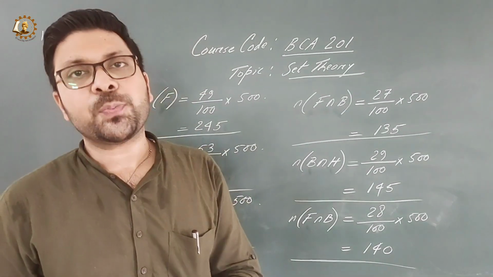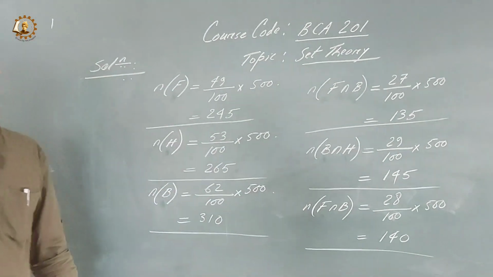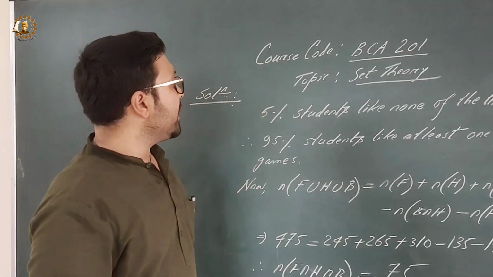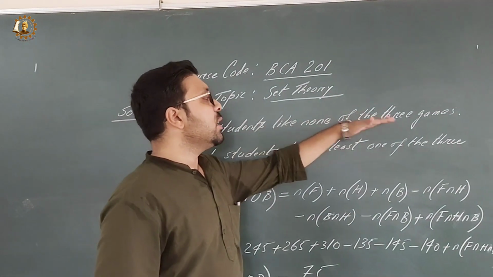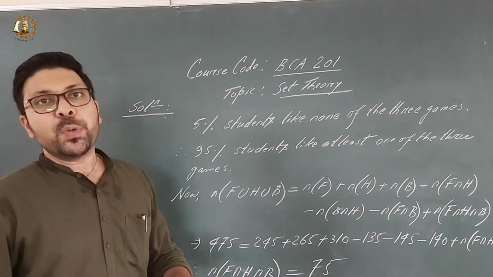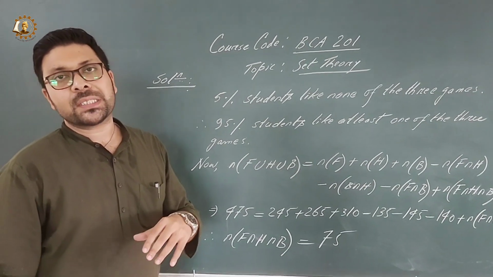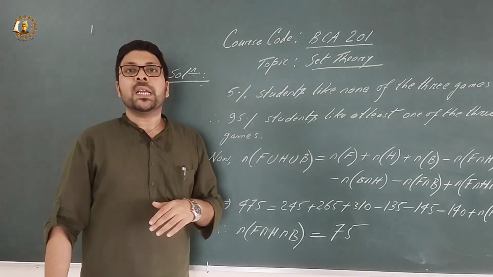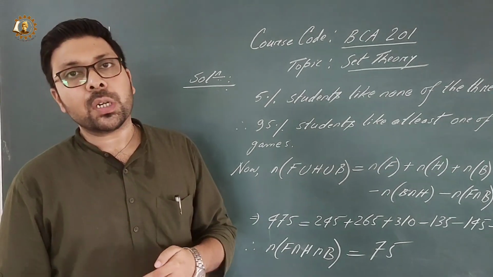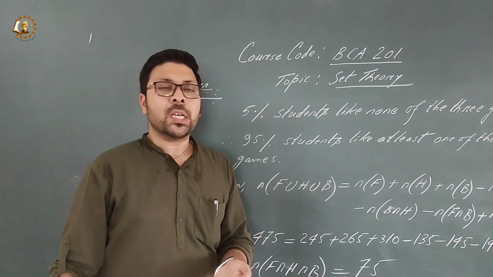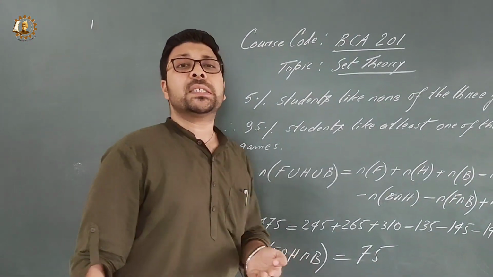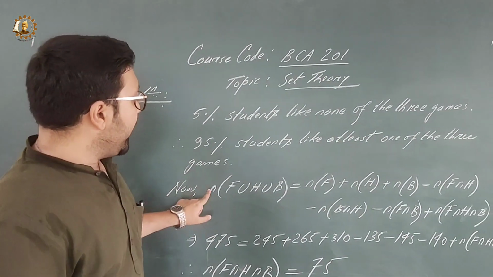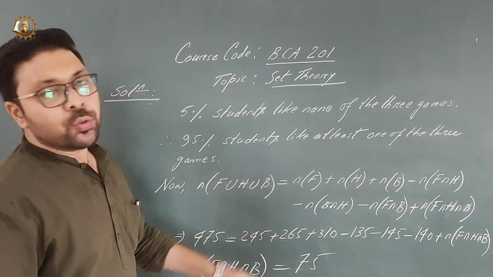Now let's move to the last part of the question. As you can see here, 5% of students like none of the three games. That means 95% of students like at least one of the three games. If you calculate 95% of the total number of students, that is of 500, you will get the value 475.